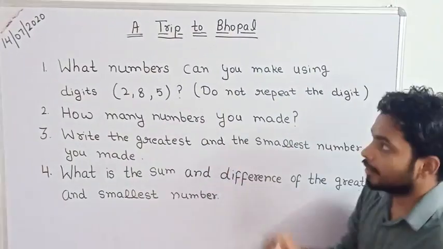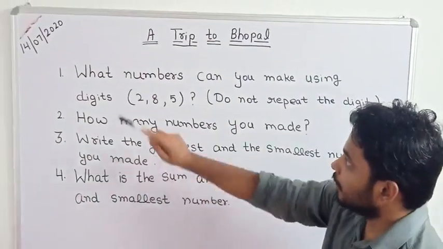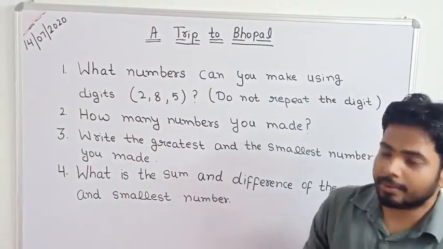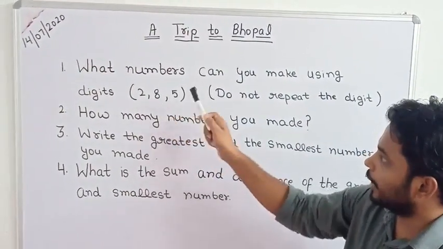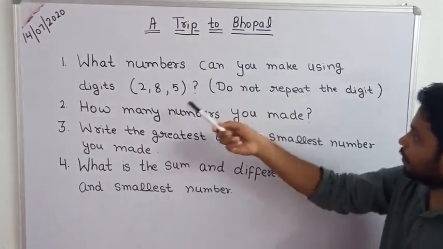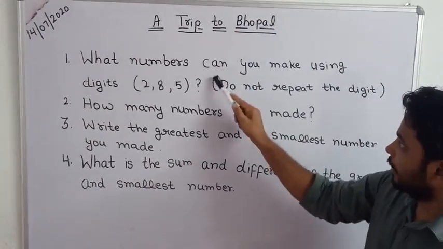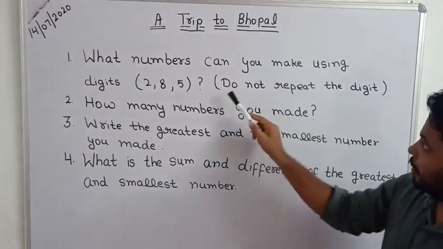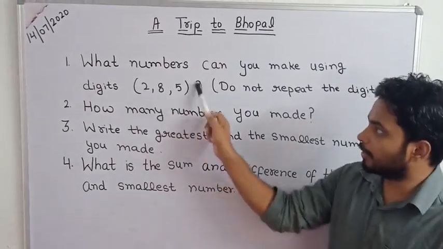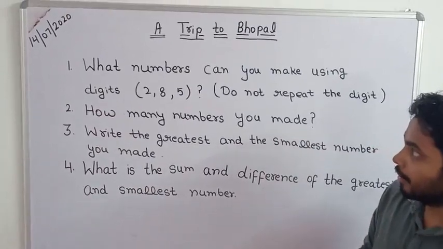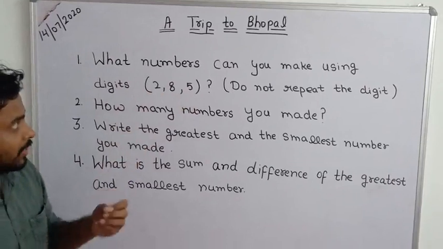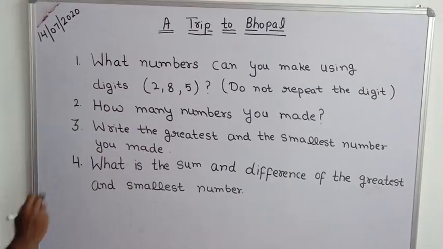Now we will see the first question. What numbers can you make using the digits 2, 8, 5? Here are 3 digits, 2, 8, 5. How many numbers can you make using these digits? And here is one guideline: do not repeat the digits. One thing is clear, that we have to use these 3 digits, and we have to make numbers.